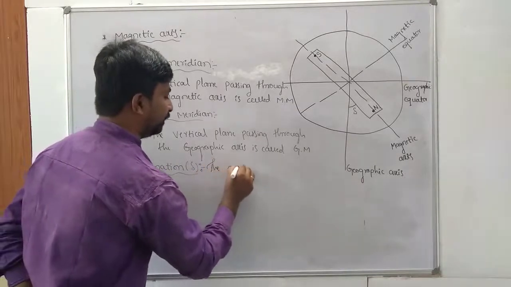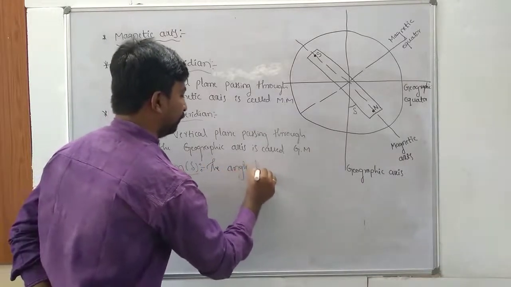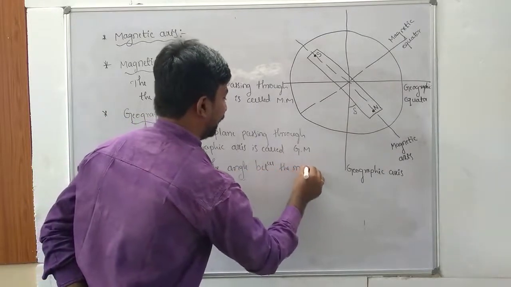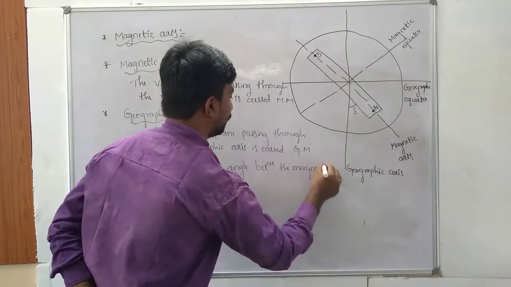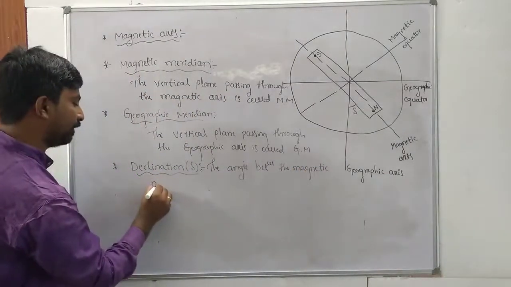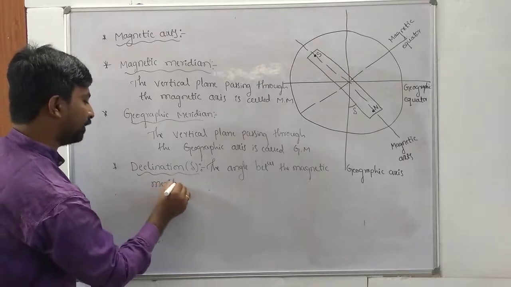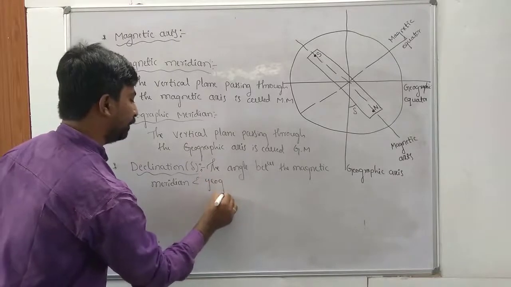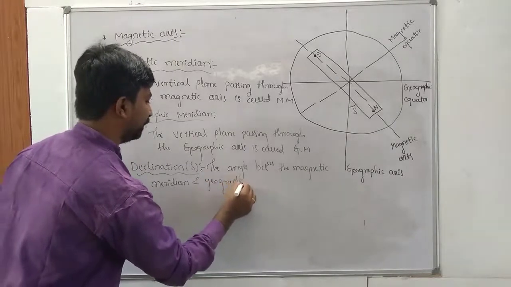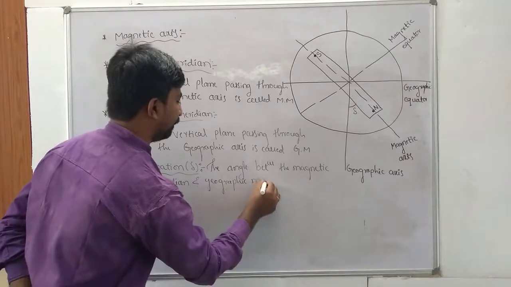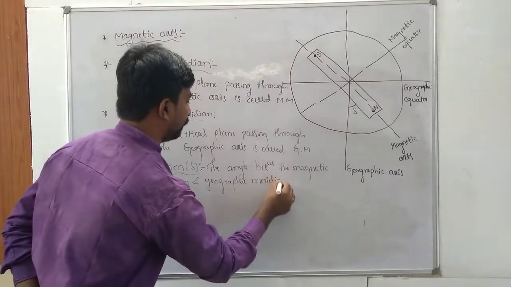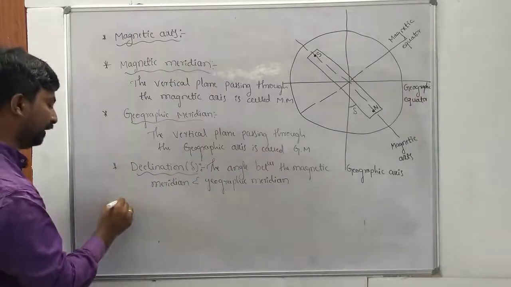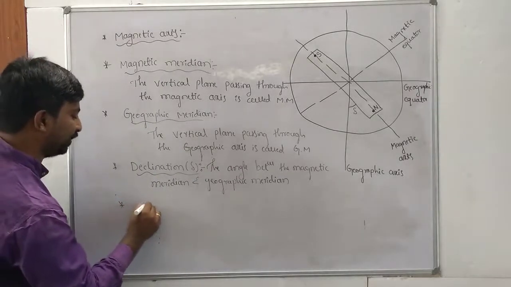The angle between the magnetic meridian and geographic meridian is called what? Declination. And the last one is inclination or